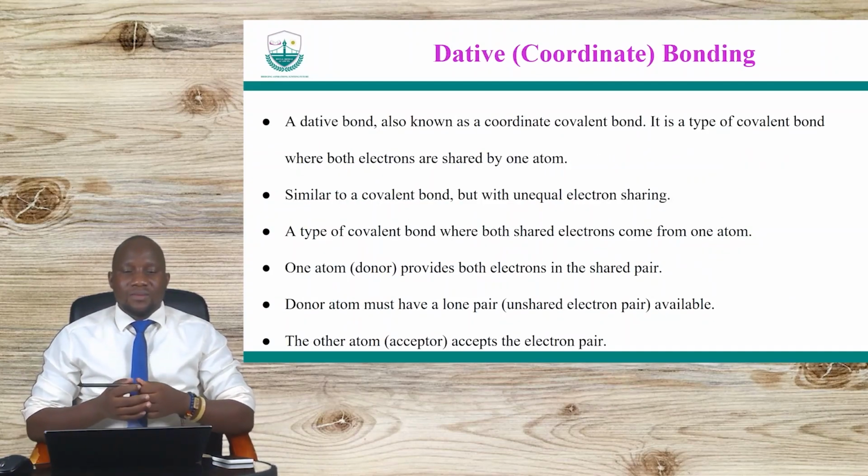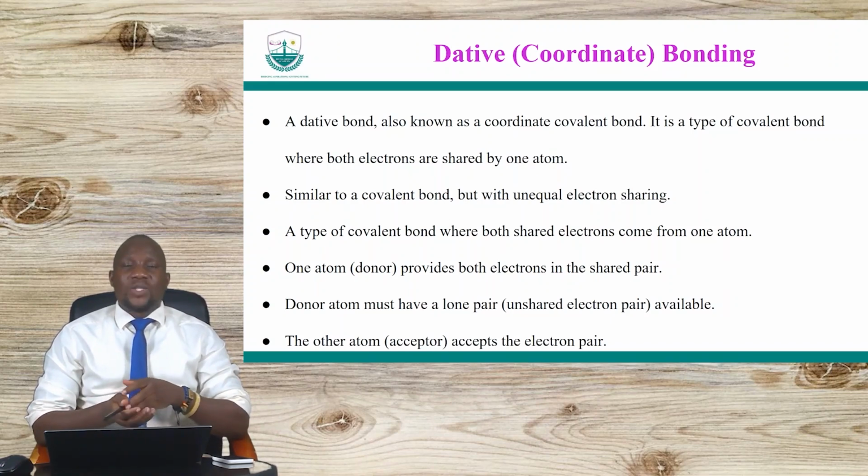So we move now to the additive bonding. Okay? So what is an additive bond? It's actually a type of covalent bond. Okay? Why is it a type of covalent bond? Because it also involves sharing electrons. But the unique thing is that those electrons are contributed by one partner or one atom.